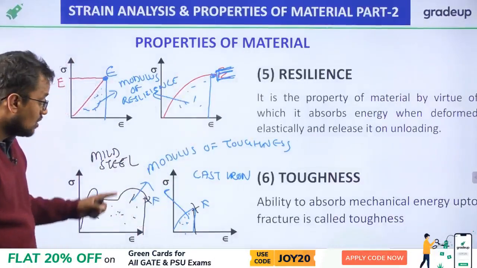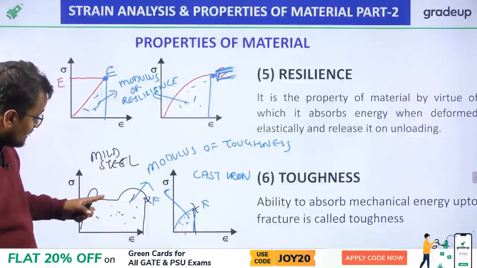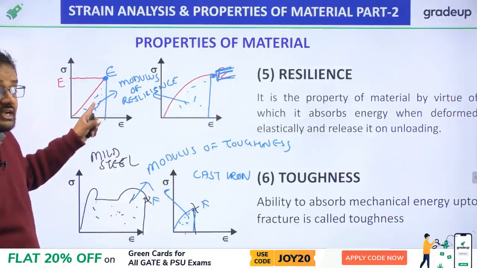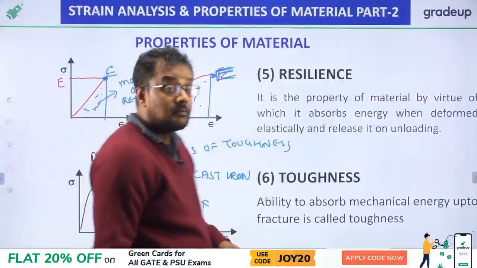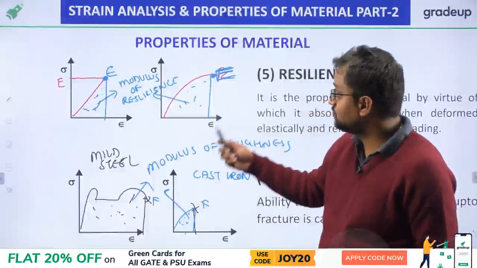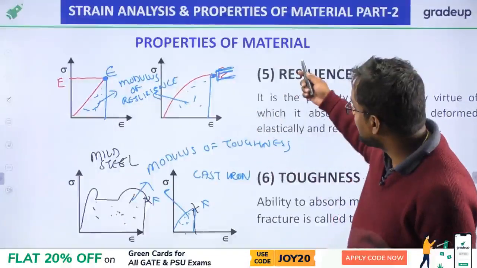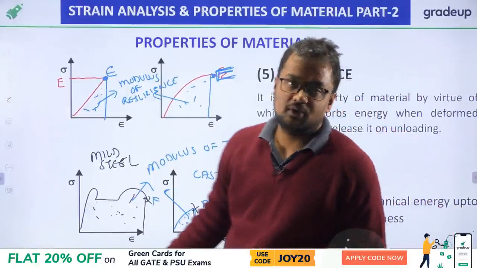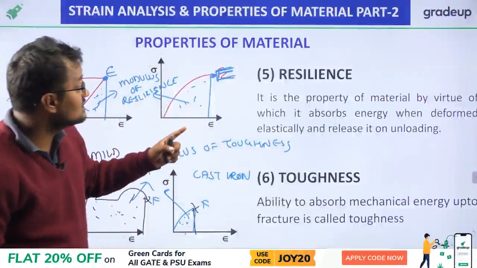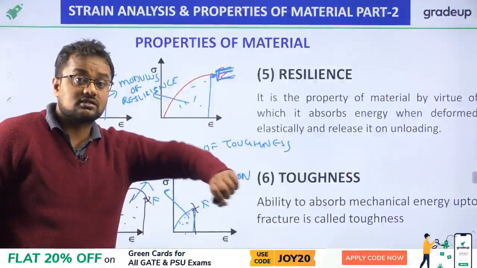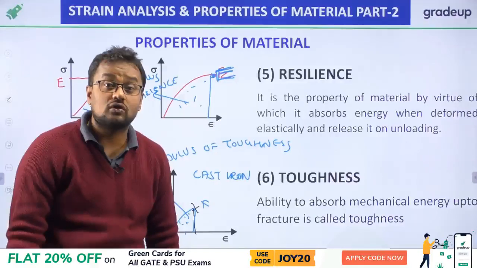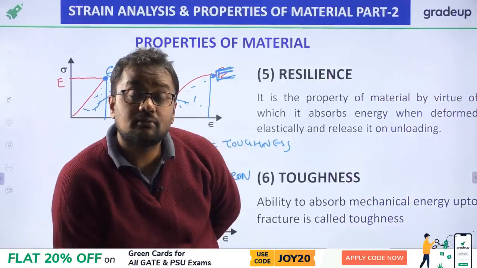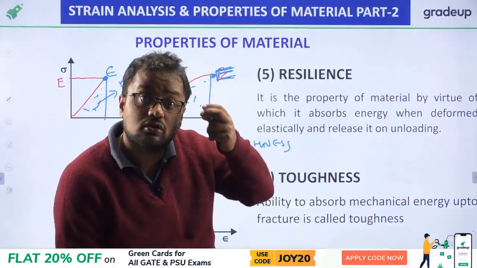I am again repeating, modulus of toughness is the area under the stress strain curve up to fracture, and modulus of resilience is the area under the stress strain curve up to the elastic limit. My friends, I have discussed both properties in the same slide. Why? I want to relate these properties. A resilient material is good for bike shockers or car shockers.